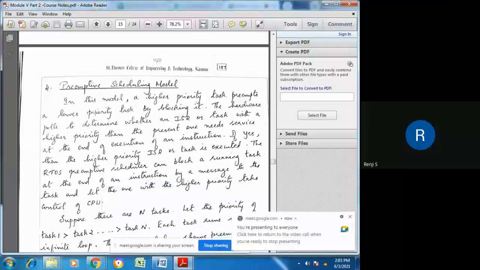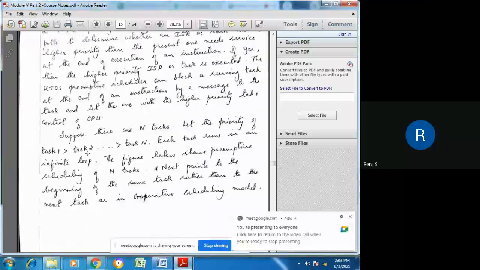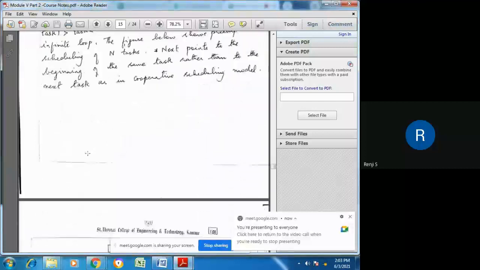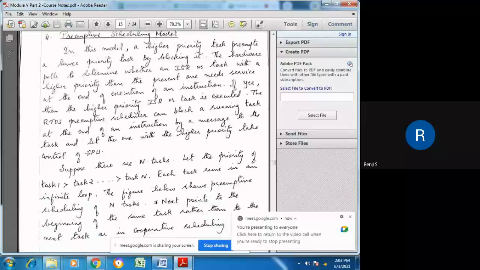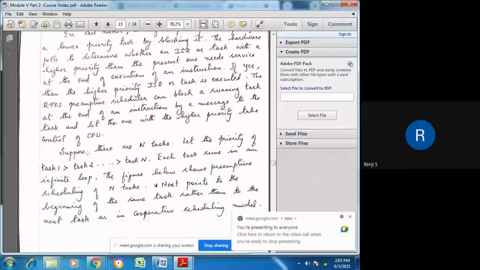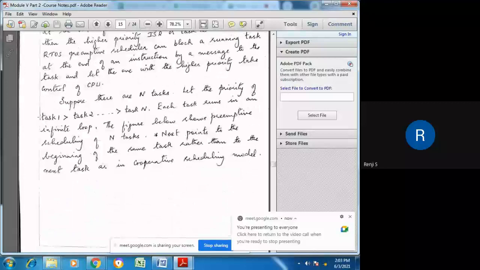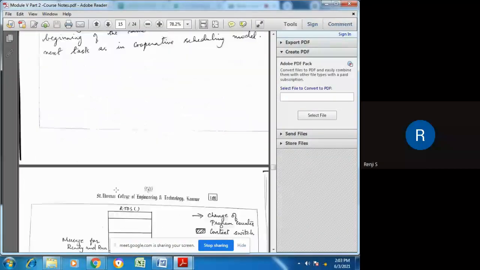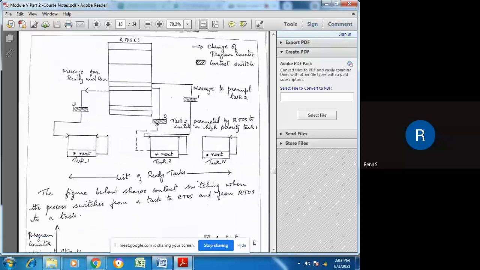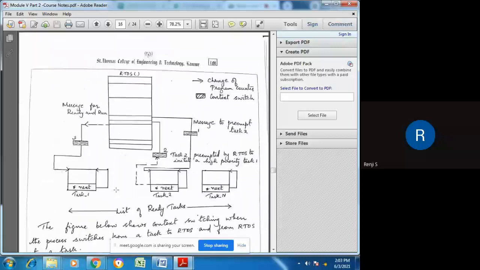So that is the preemptive scheduling algorithm. I think I had completed this. If there are n tasks in a queue, then the tasks will be executed based on their priority. That is, if task 1 has the highest priority, then it will be executed, followed by task 2, which has the next highest priority, and so on, until all the n tasks have been completed. That is the preemptive scheduling algorithm, and I had discussed this model of preemptive scheduling.